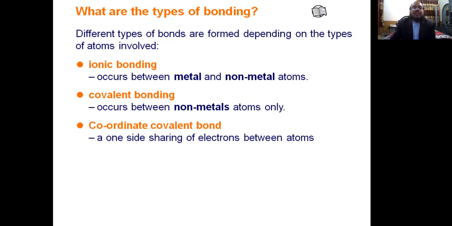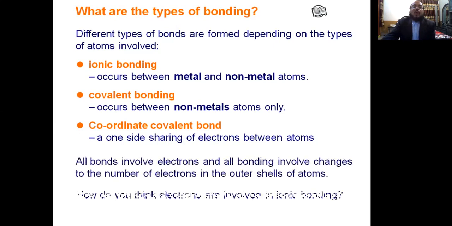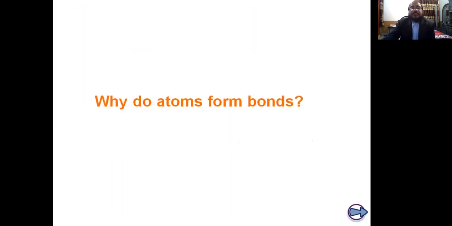But very shortly, ionic bond is a bond between metal and non-metal. If a bond is formed between metal and non-metal, this is called ionic bond. If a bond is formed only between non-metals, this is called covalent bond. And the one-sided sharing of electrons between atoms or elements is called coordinate covalent bond.